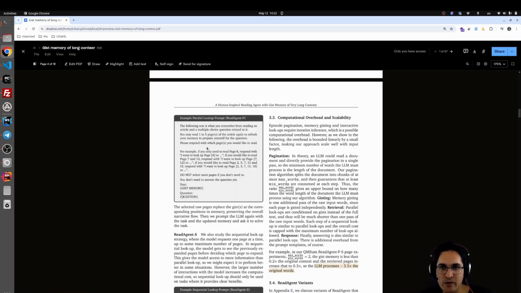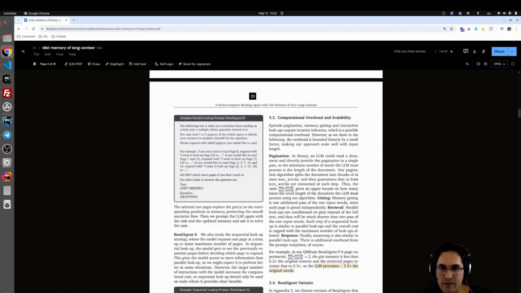Please respond with the pages you would like to read. For example, if you only need to read page 8, respond with I want to look up page 8 to do something. If you would like to read page 7 and 12, respond with I want to look up page 7, 12 to read something. And another example, just to put them in the bracket so they can retrieve those pages for the next prompt. Do not select more pages if you don't need to. You don't need to answer the question yet.